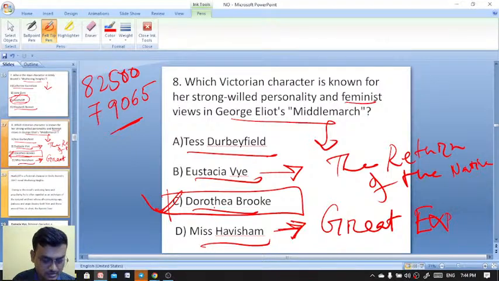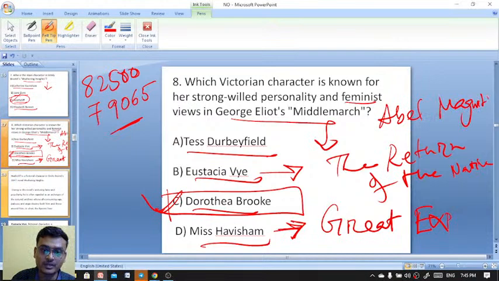Pip thought that Miss Havisham was the real benefactor of his development, who had sent him for education to London. And then you will find that at the end of the novel, the convict Abel Magwitch was the real benefactor.